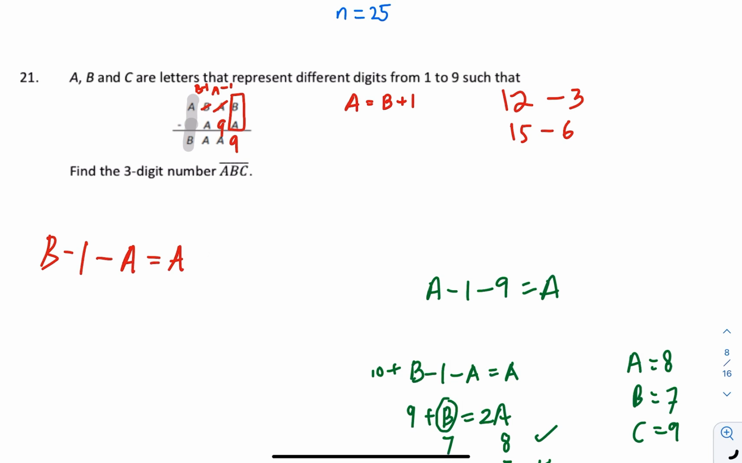Okay, but it's not possible here. So that means I need to borrow 1 from A, and B will become 10 plus B. So it will be 10 plus B here. So that means 9 plus B equals to 2A. From here it's quite easy to find out the answer already.